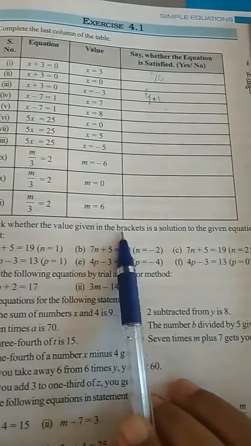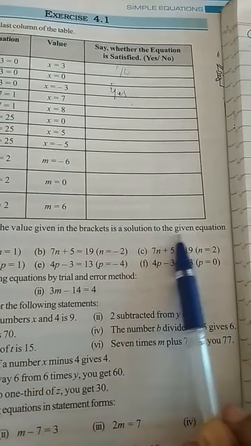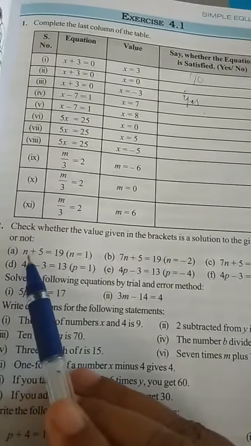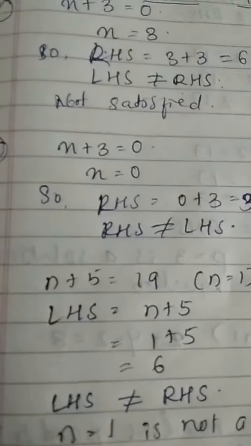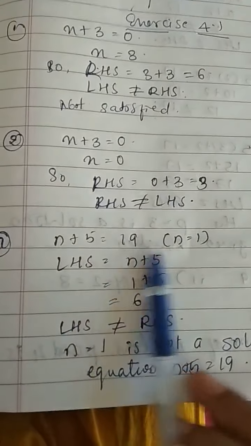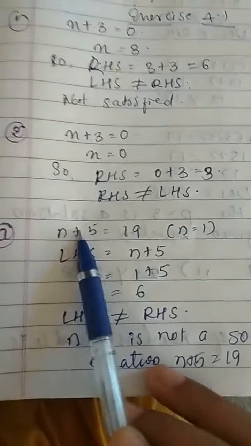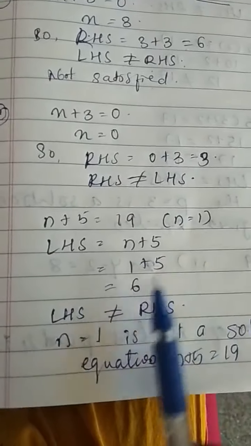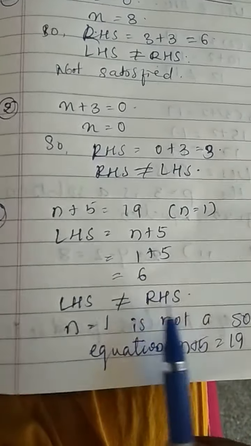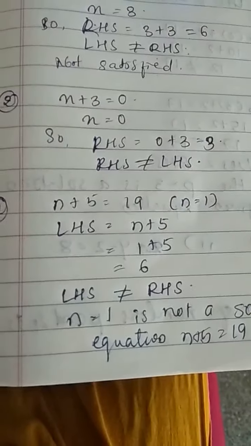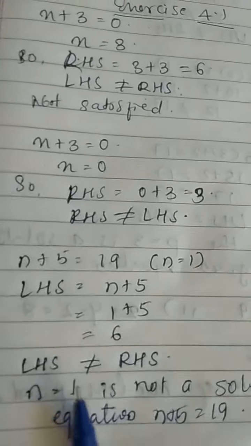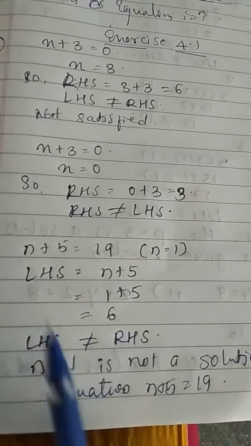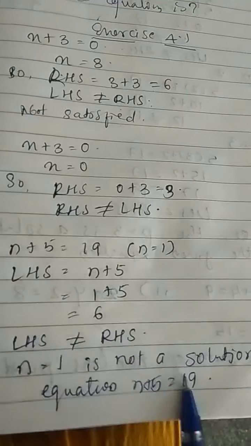Next, check whether the value given in the bracket is a solution to the given equation or not. n plus 5 is equal to 19, where n is 1. Let's solve. Consider LHS: n plus 5 is 1 plus 5 because n is equal to 1. It is 6. LHS is not equal to RHS because RHS is 19. So n is equal to 1 is not a solution of the equation n plus 5 is equal to 19.